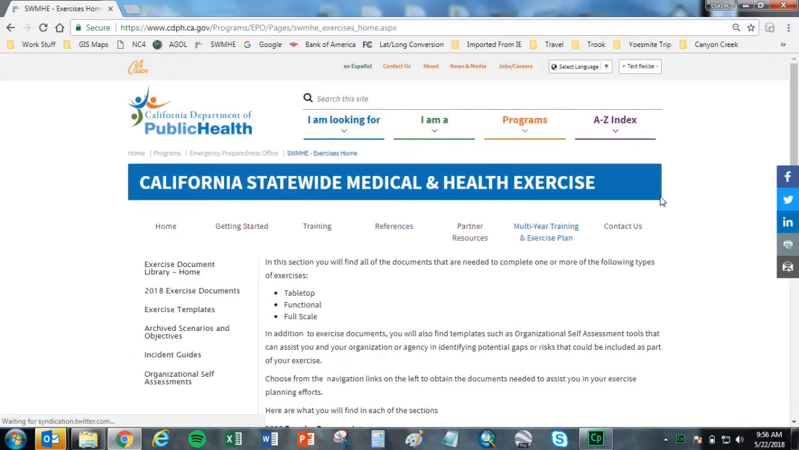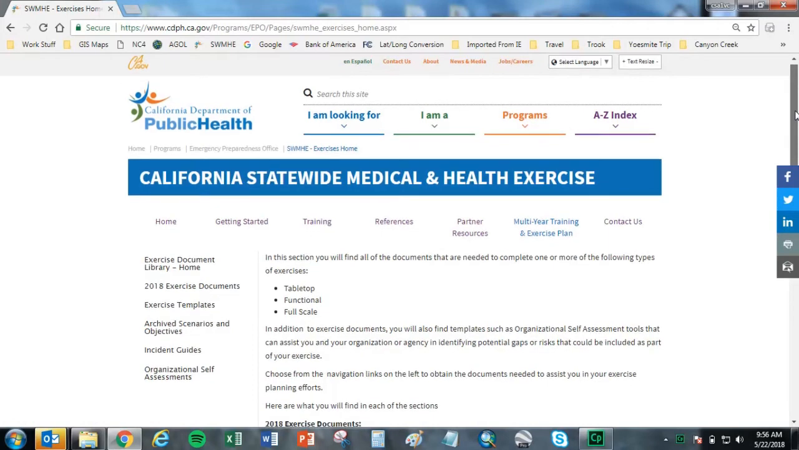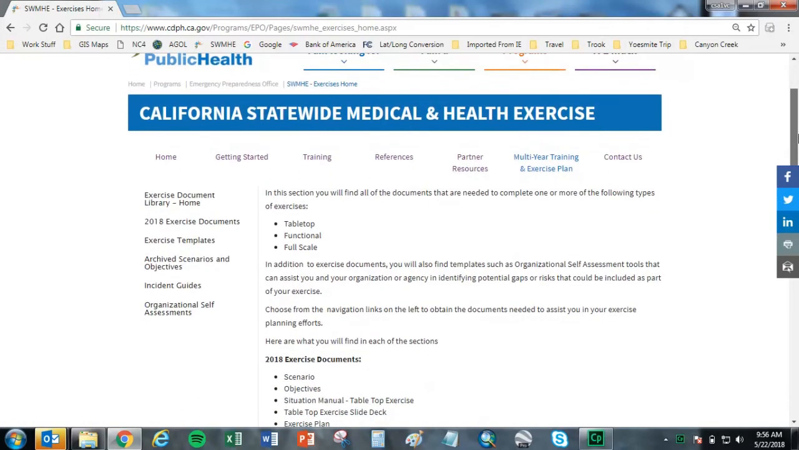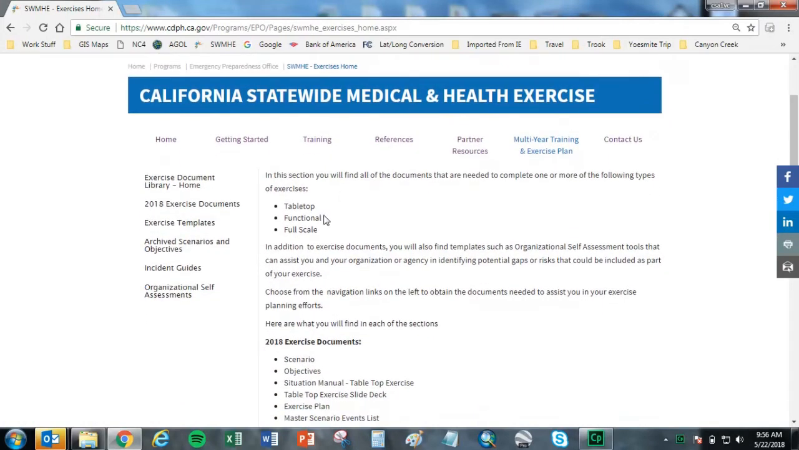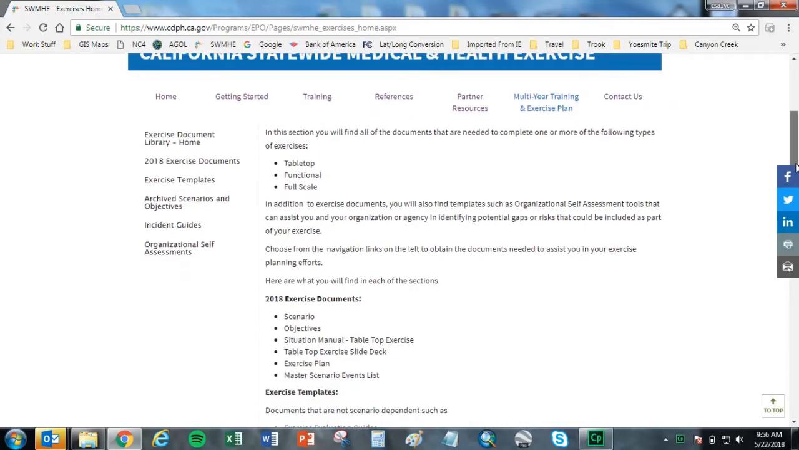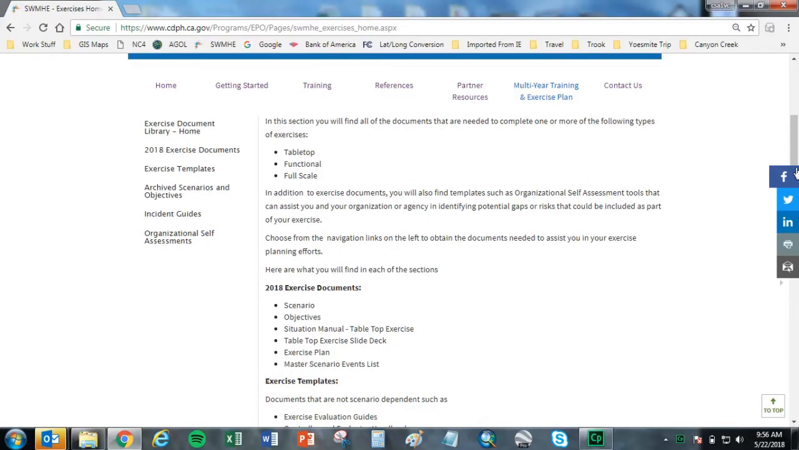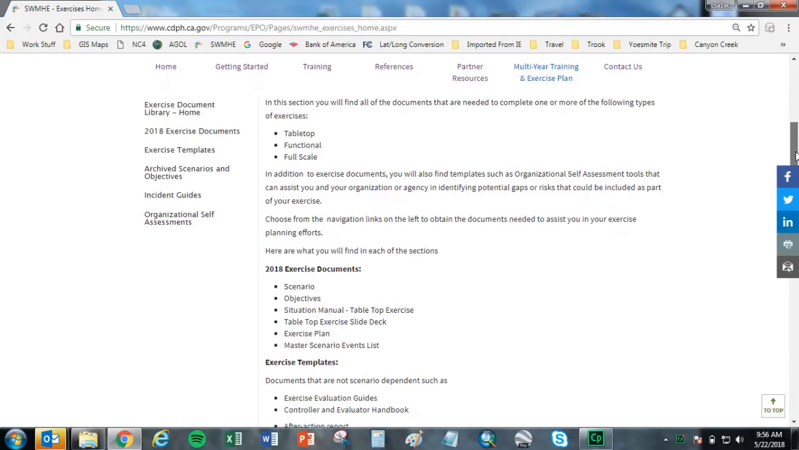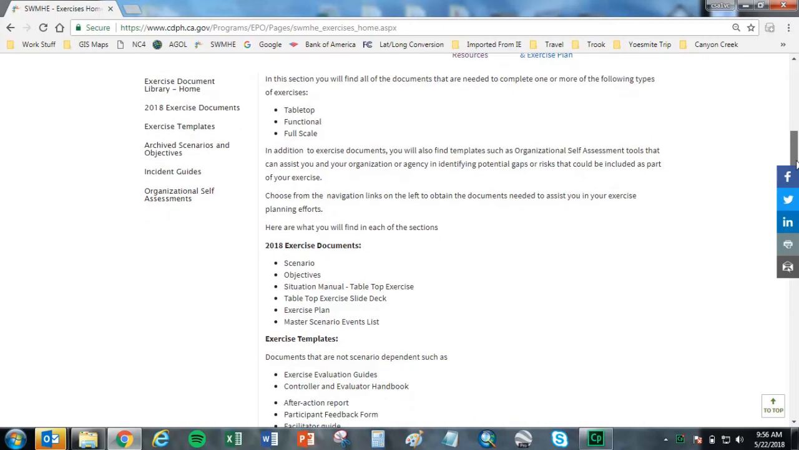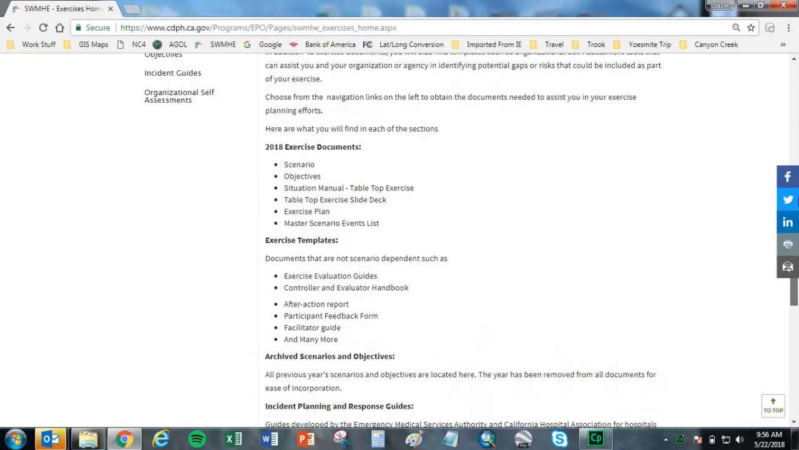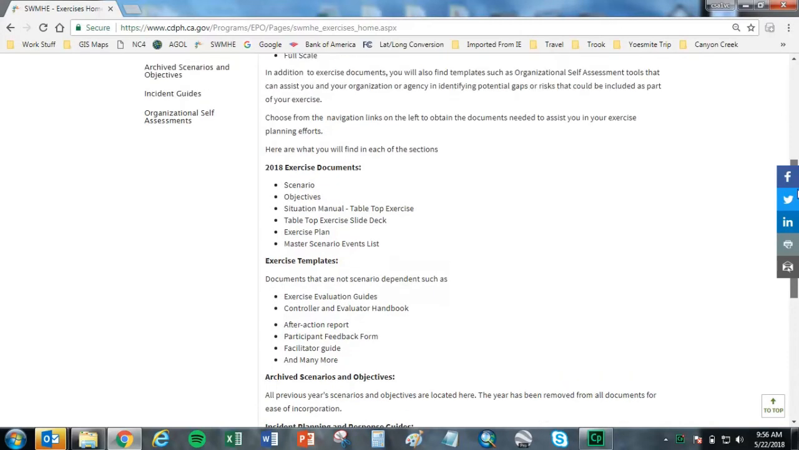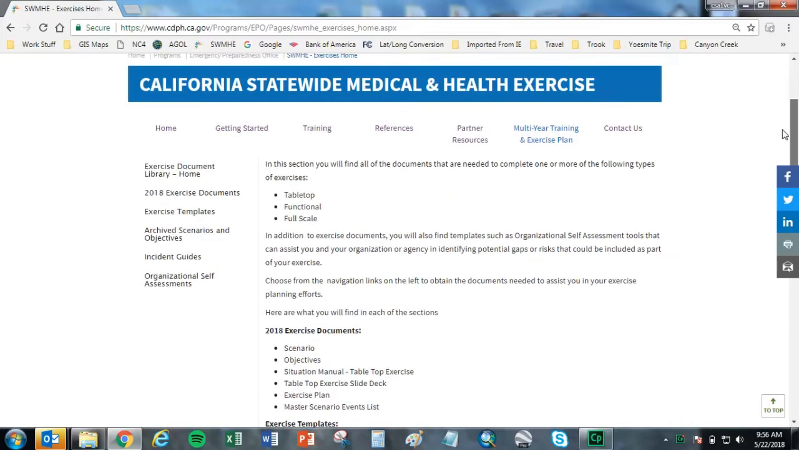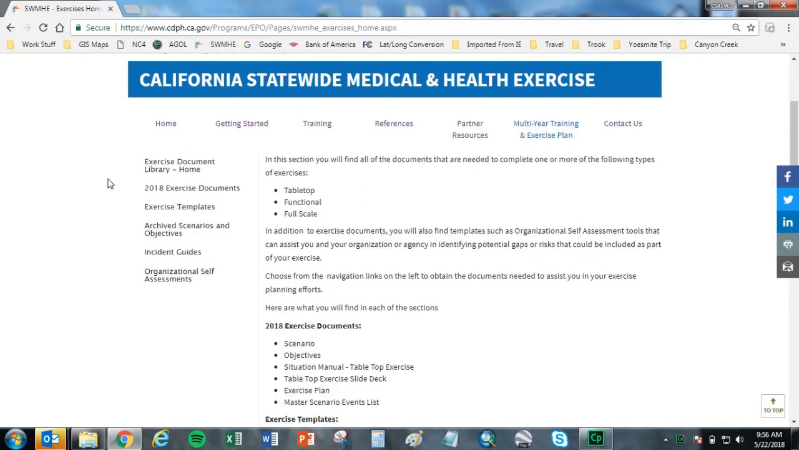This is where you'll find documents that are needed to complete one or more of the following types of exercises: tabletop, functional, and full scale. In addition, you'll find templates such as exercise documents and organizational self-assessment tools that can assist your organization in identifying potential gaps or risks that could be used to help develop your own exercise. The navigation links on the left side of the page direct you to sections which include the documents needed to assist in your exercise planning.